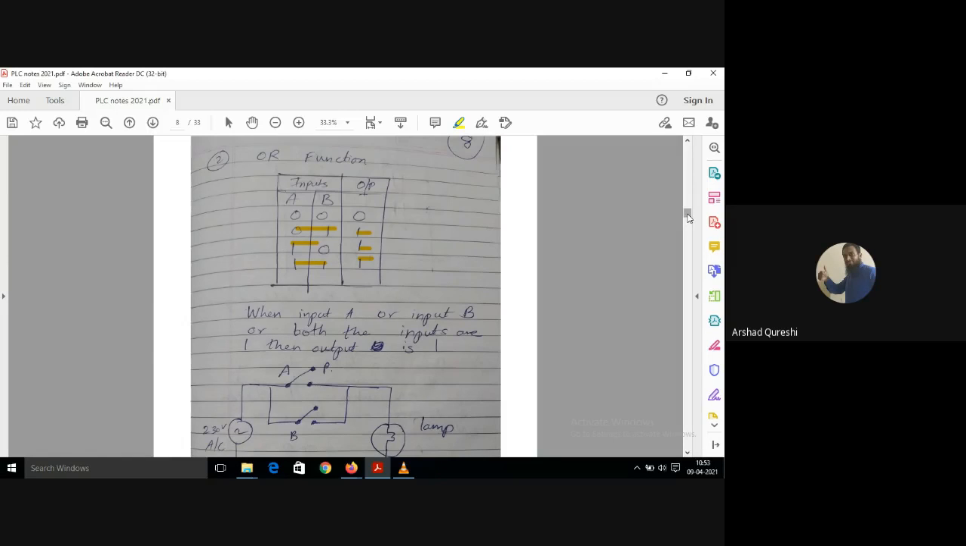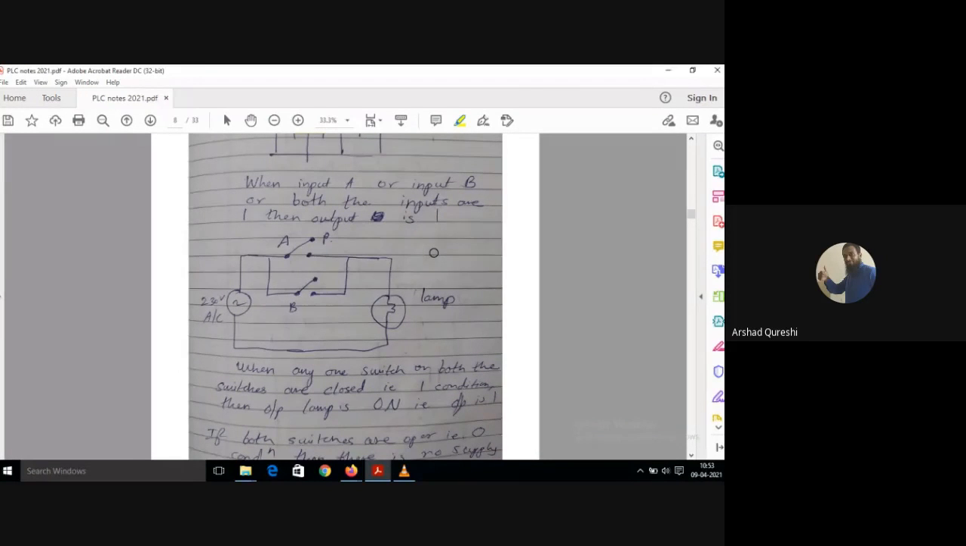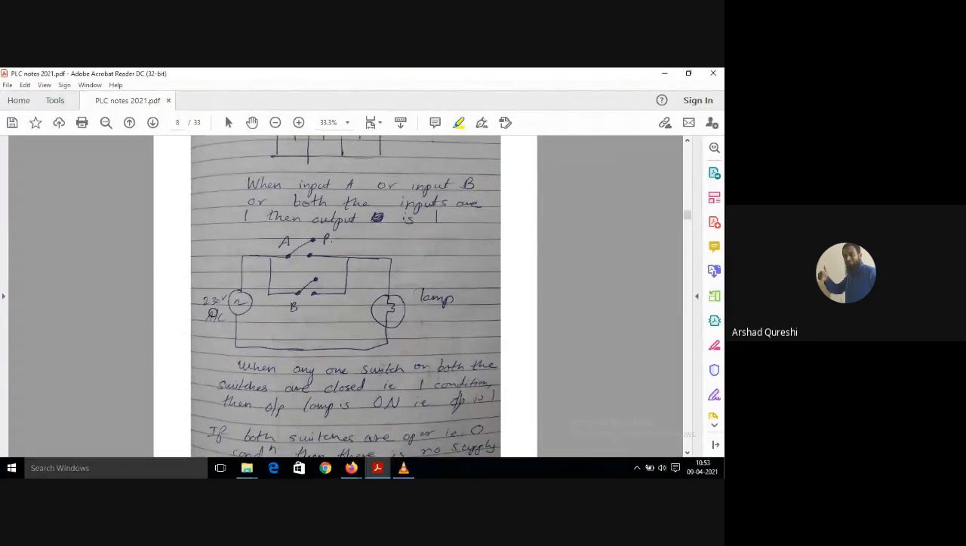So how will you design the circuit? You will design the circuit like this. When input A or input B or both the inputs are 1, then the output is 1. So 230 volt AC. I have connected A and B in parallel. When either A or B is pressed, you will get the output. If A is not pressed and B is pressed, the current will go from here and the lamp will be on.